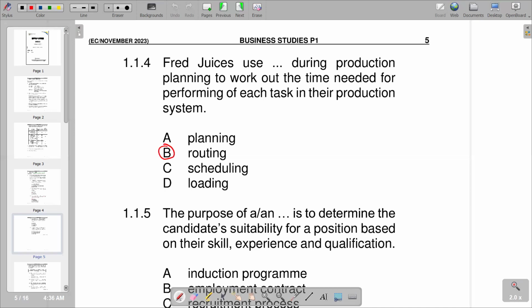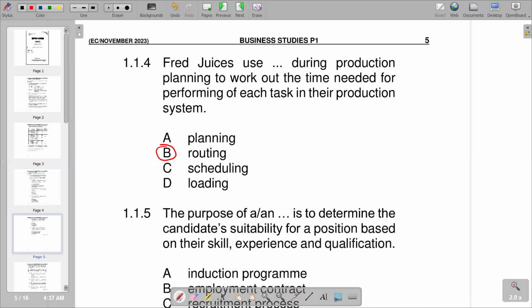So according to this, we're going to say that B becomes the correct one, which is saying Fred uses routing during production planning to work out the time needed for performing each task in their production system. So you've got routing. And a lot of that routing in production planning, it is the first phase of production planning, and it involves deciding the sequence of operations and the path of a product from raw materials to finished goods. So this is what we have in terms of routing in production planning.